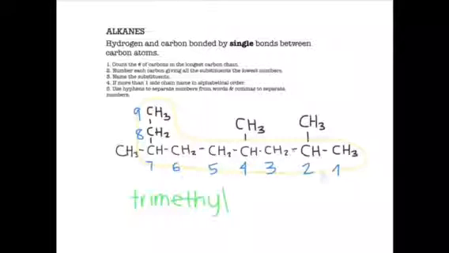This one is located on carbon number 2, carbon number 4, and carbon number 7. So we're going to order them like this: number 2, comma, number 4, comma, number 7, and a hyphen to separate numbers from words. And then we're going to use the prefix for 9 and add "ane" at the end because we're dealing with an alkane.